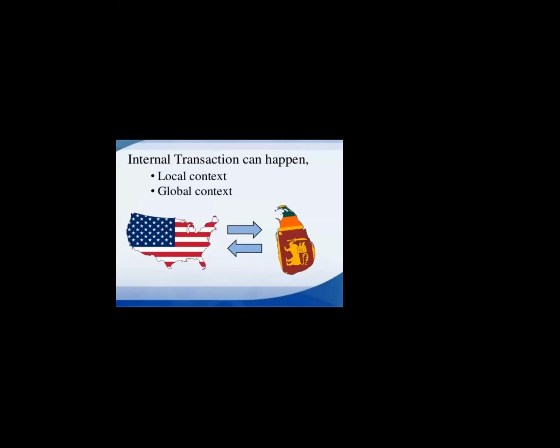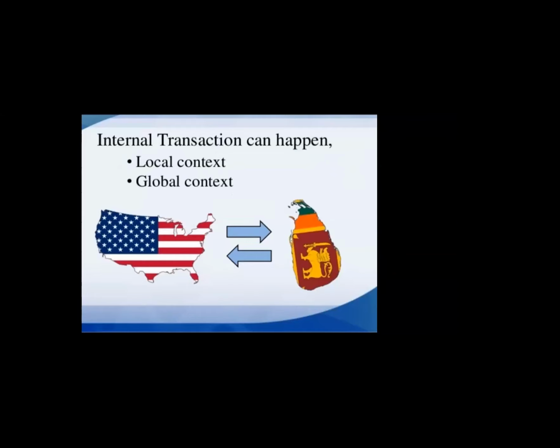In the next slide, we will look into this particular graph. What is stated here is that internal transactions can happen in a local context as well as a global context. The map of America, USA and other countries, Sri Lanka, is depicted here, and this internal transaction can happen from local context to global context. So this is how internal transactions for transfer pricing are expected to happen.